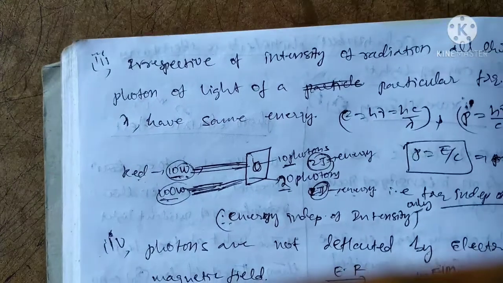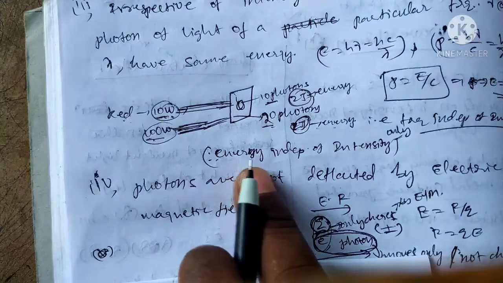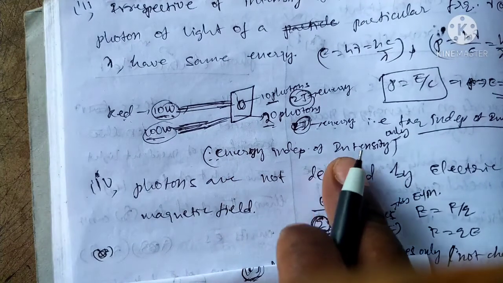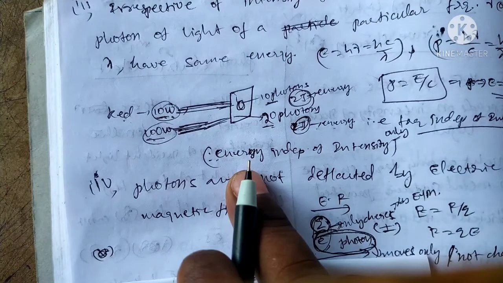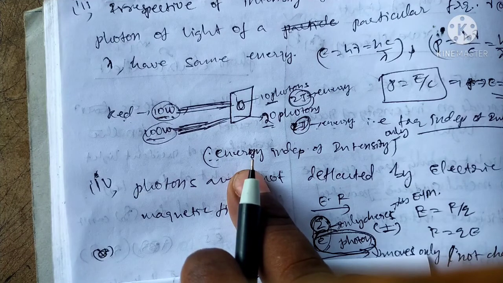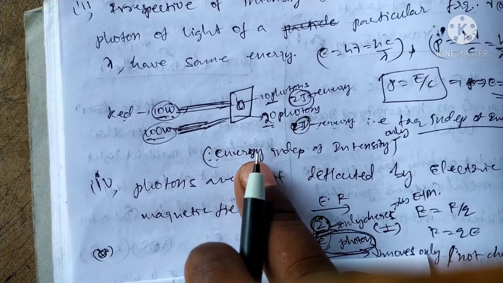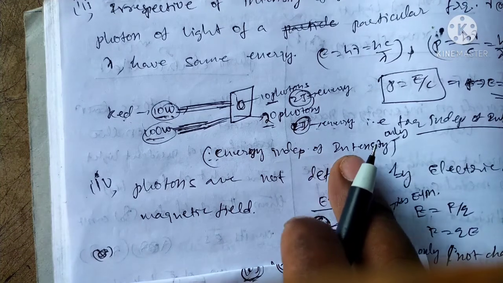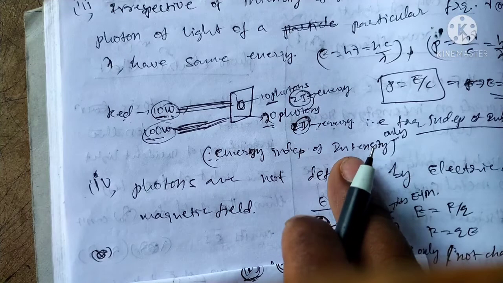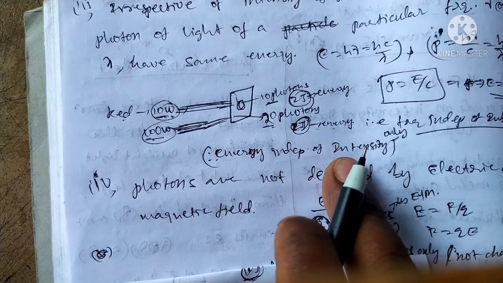Okay, the next point is that energy is independent of the intensity. Energy is nothing but frequency. Frequency depends upon work function or stopping voltage. Intensity depends upon the number of photons or number of electrons.